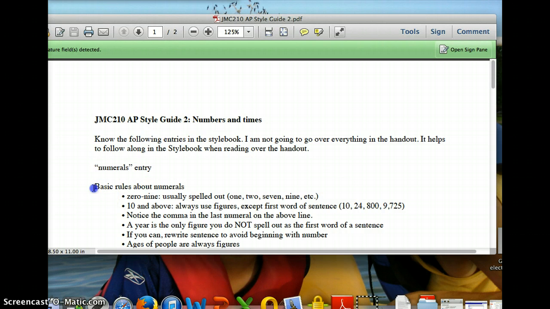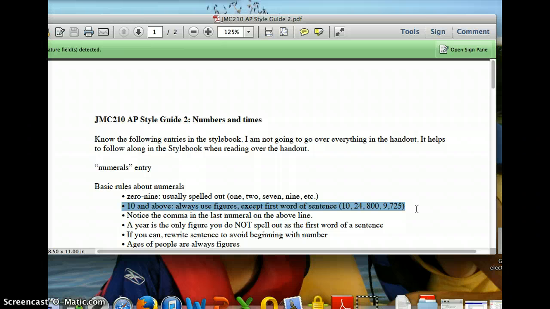The basic rules about numbers. The first rule is 0 to 9 are usually spelled out. There are times when they're not spelled out, and I'll go over those. 10 and above are always figures, except if it's the first word of a sentence.